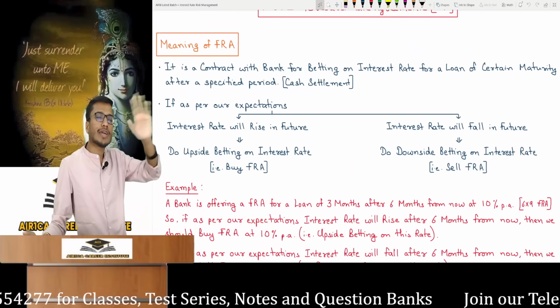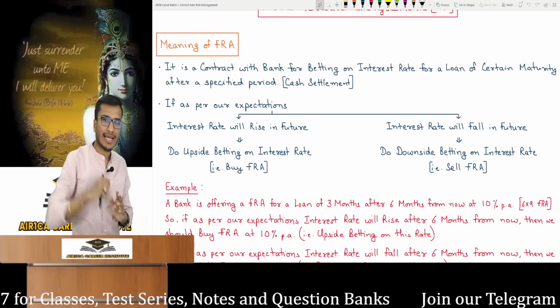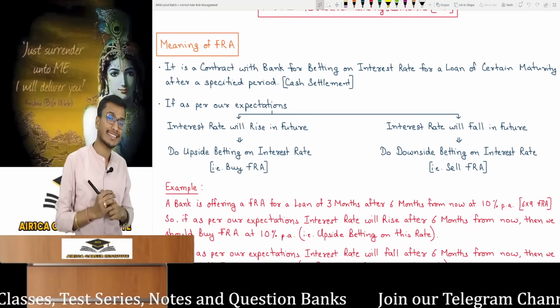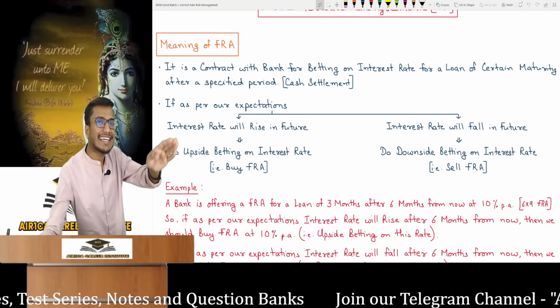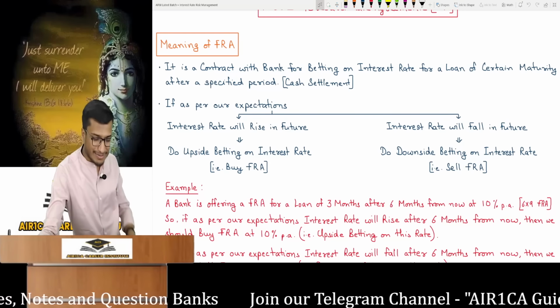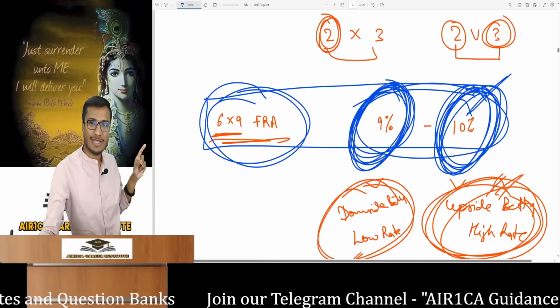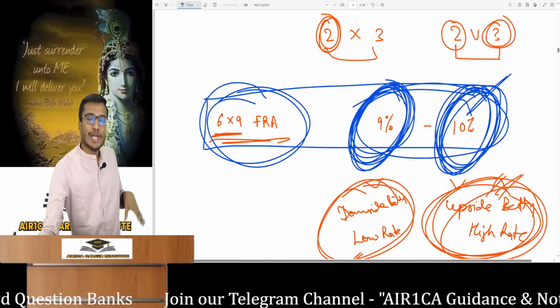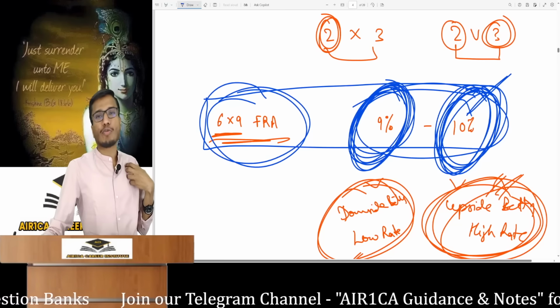Let's say I have to make an investment 6 months from now because I will receive some money for 3 months and I have to invest it. I will be afraid of interest rates falling, not rising. So I will make a downside bet. Can I then enter an FRA contract for that purpose? Yes, I can enter an FRA. This means one can be an investor or they can be a borrower.